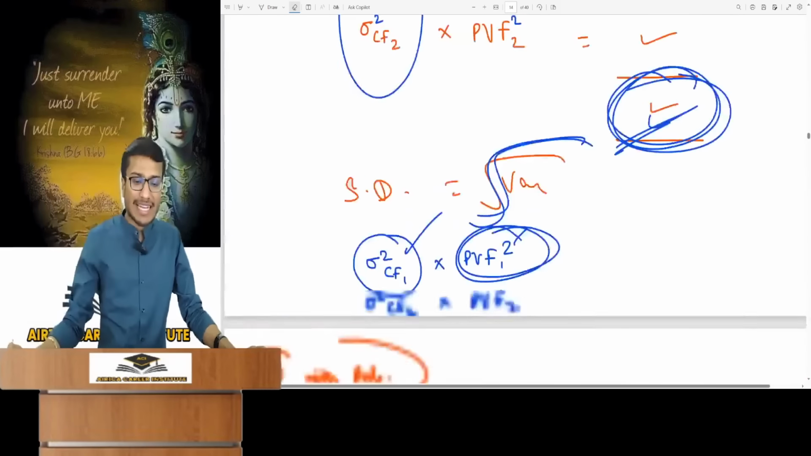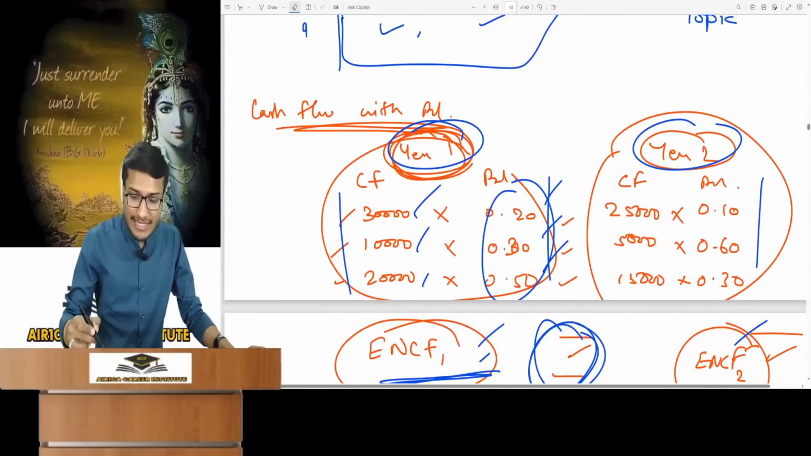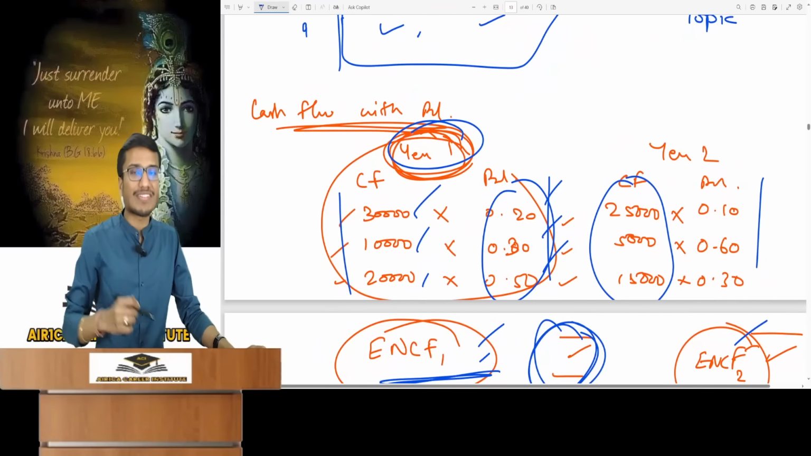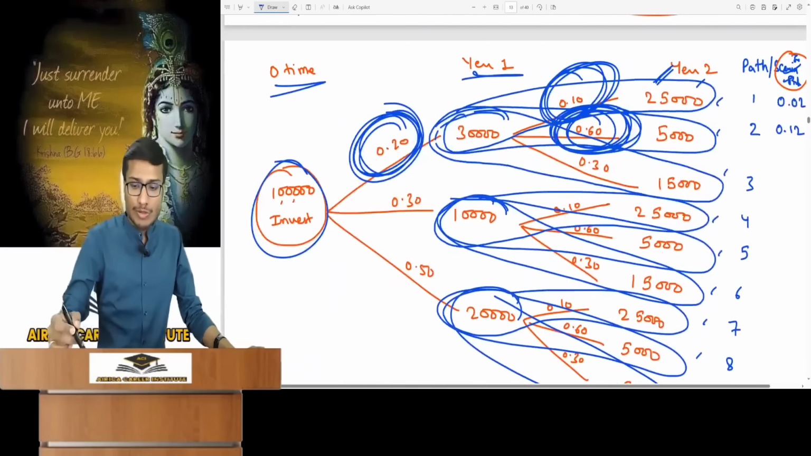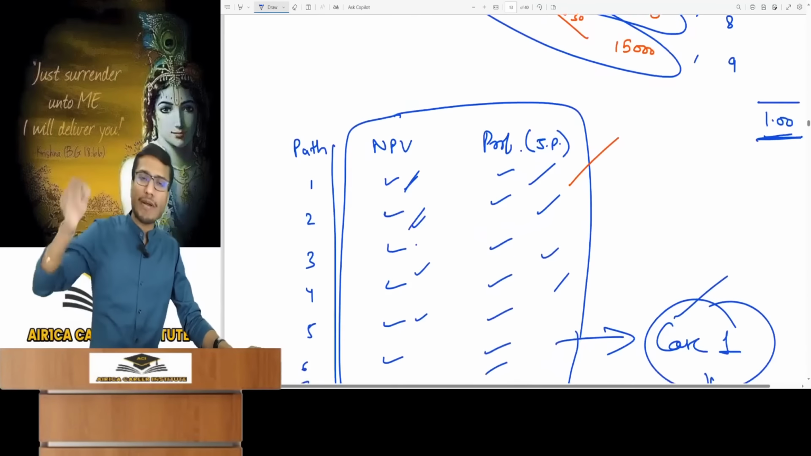In the perfectly independent case, what did we find? If you exactly remember, in the perfectly independent case, the second year cash flows were 25,000, 5,000, 15,000. Second year's cash flow is 25,000, 5,000, 15,000 independent of first. That was perfectly independent.